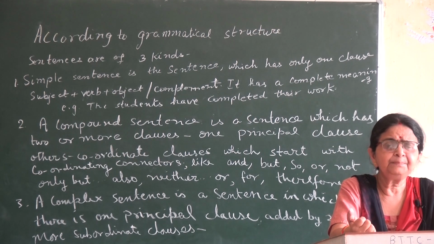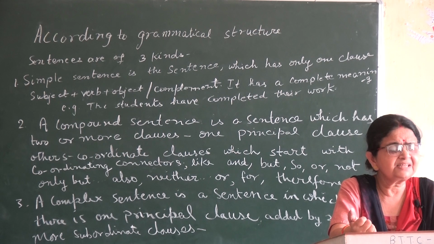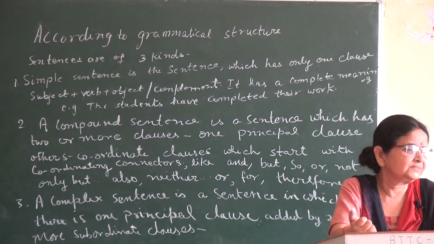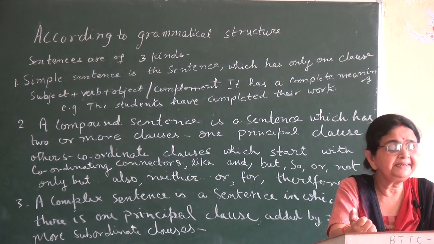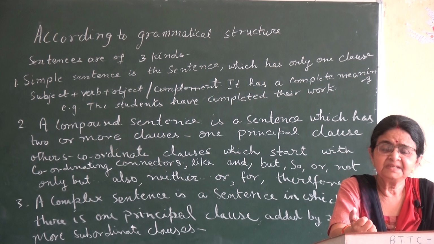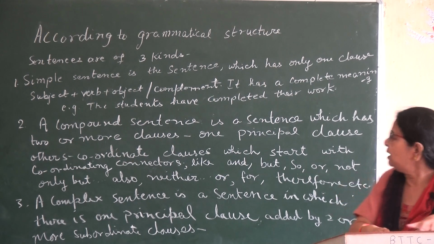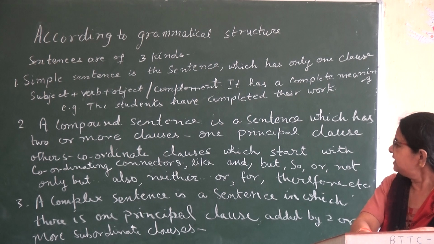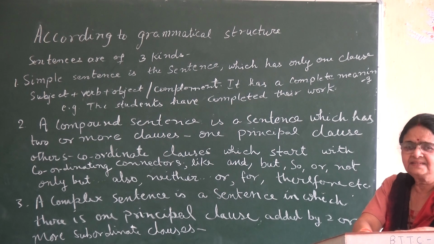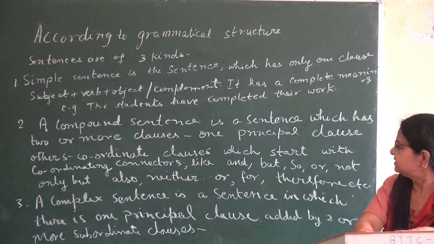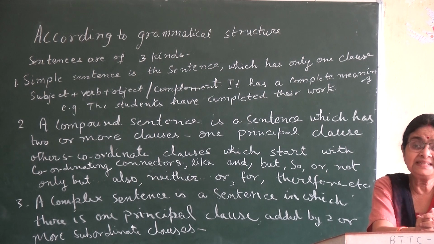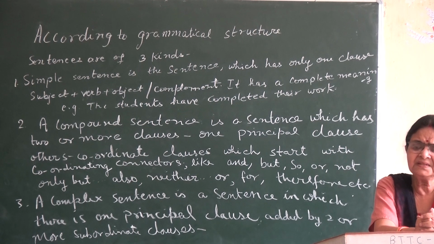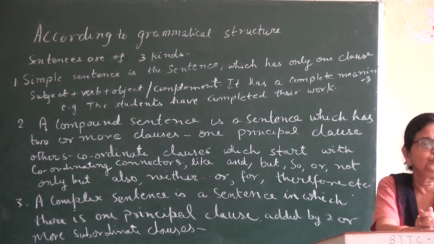The second type according to grammatical structure is compound sentence. In Hindi you call it Misrit Vakya. You have already read coordinating connector. So what happens in compound sentence? Just you see. A compound sentence is a sentence which has two or more clauses. One principal clause. There is one principal clause or main clause in compound sentence and in complex sentence also.